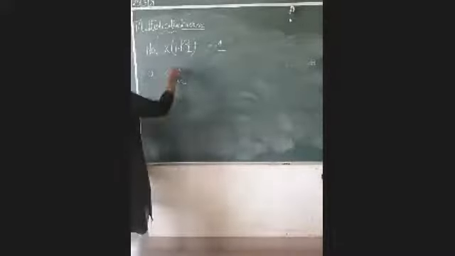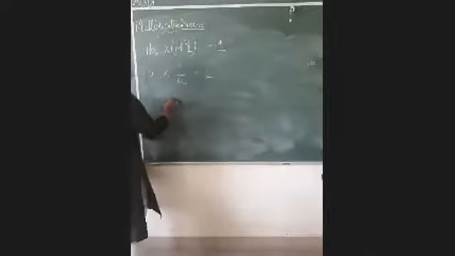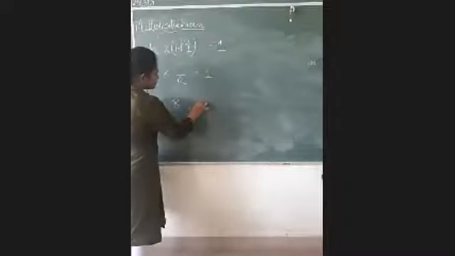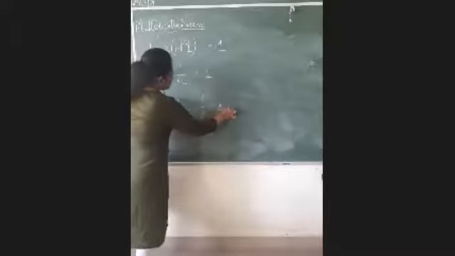So A multiplied by 1 by A will always give you 1. Now in 1 minute, I am writing one question. Just tell me whether it is a reciprocal or not. I am writing one number 8 and another number 1 by 8. Tell me, are they reciprocals or not?